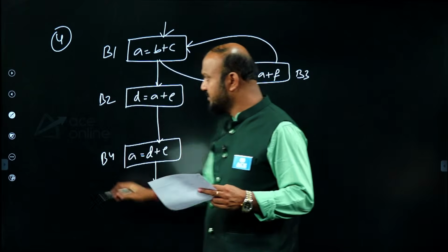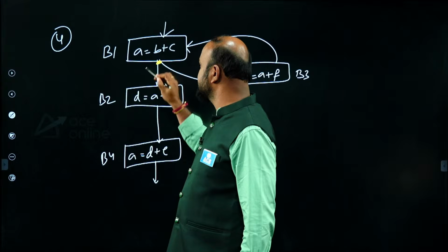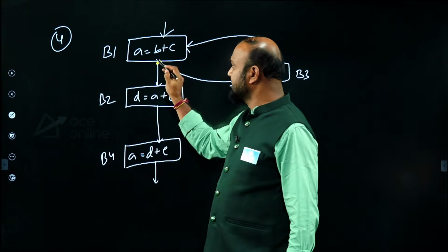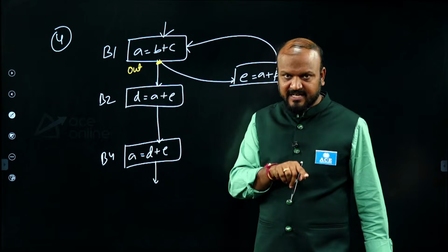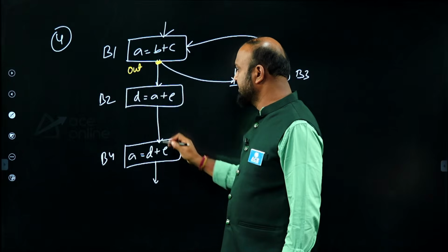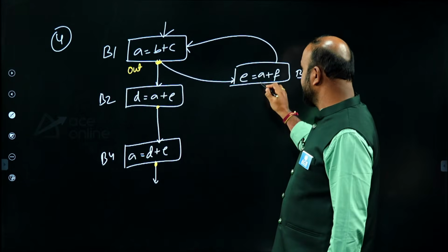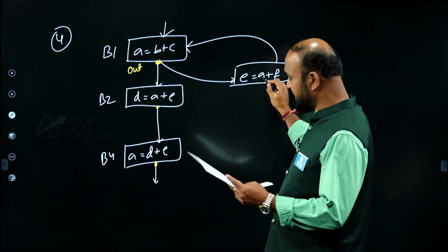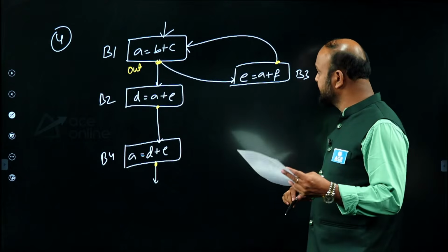Exit point of each block means that while exiting from that particular block, at this point, what are the variables that are live? We call them out variables. In the previous GATE it was asked about in variables. Now it is asked about out variables, at the exit point of B1, exit point of B2, exit point of B3, and exit point of B4.